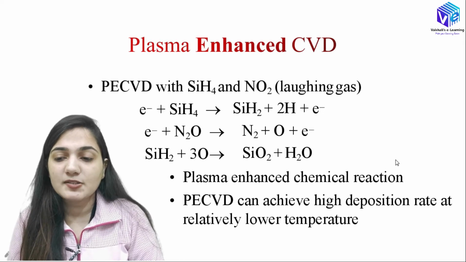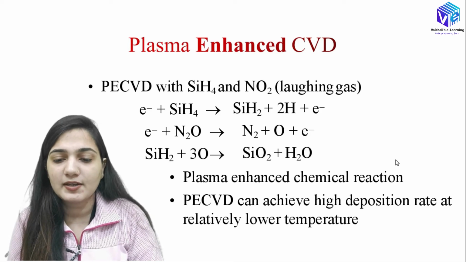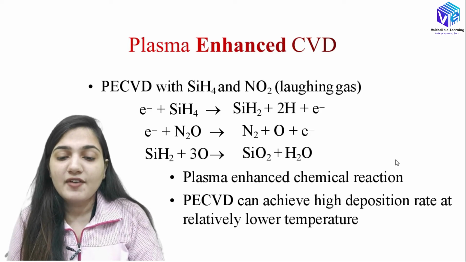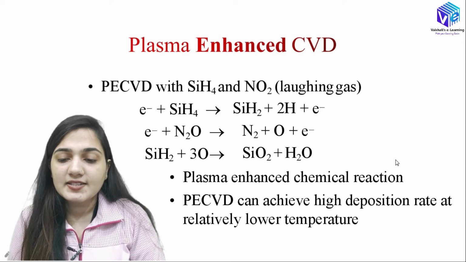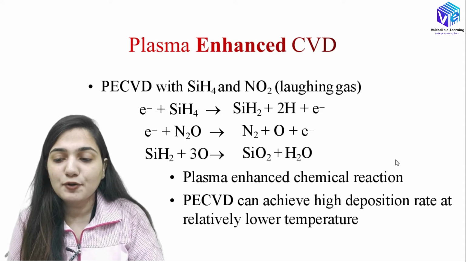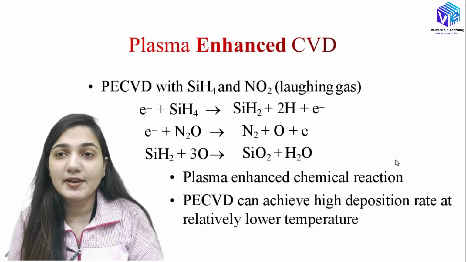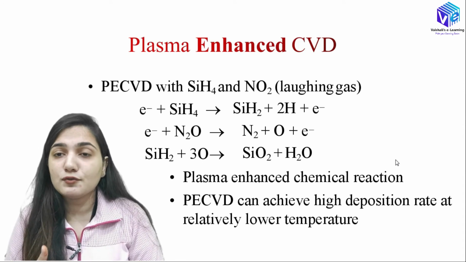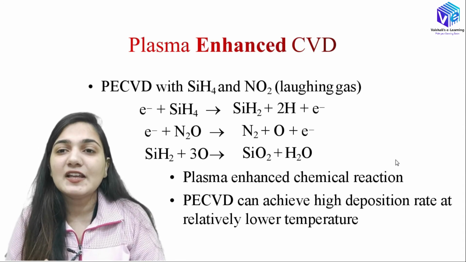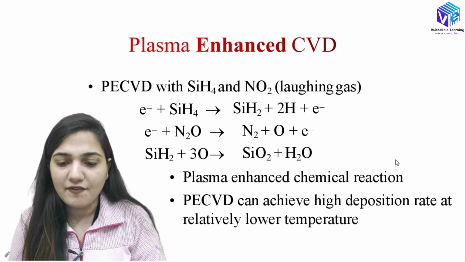Now coming to plasma enhanced chemical vapor deposition, how is it used in chemical vapor deposition? If I have PECVD, it is used with SiH4 as well as N2O. N2O, I hope you remember, we have already studied in the 11th or 12th class, and we knew it as laughing gas.